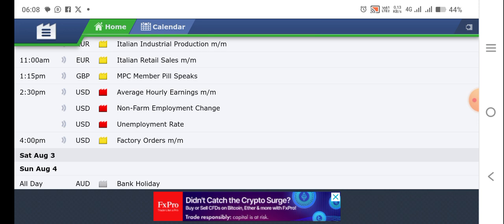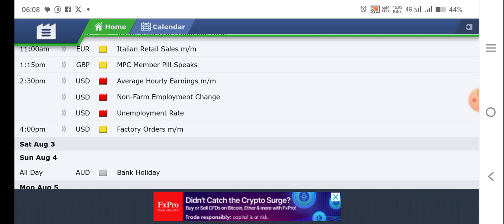Isn't that amazing? So on Friday at 2:30, we have USD non-farm employment change and USD unemployment rate. So guys, let's go into the chart and see what we have.